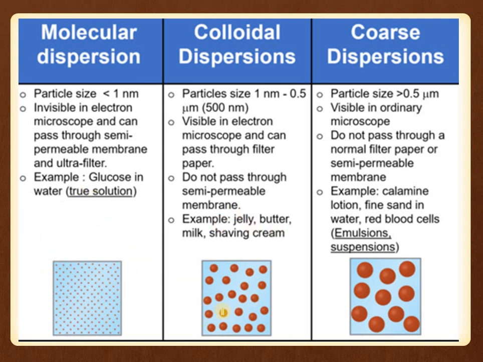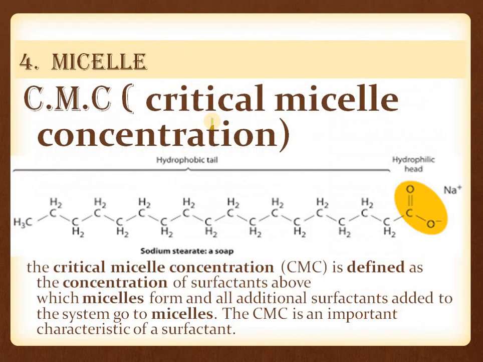Here the particle size is larger, and here the particle size is maximum. Now the next topic is micelle. What is a micelle? Before that, we have to know what CMC is. CMC is critical micelle concentration. It is the minimum concentration of a surfactant molecule which is required to form the micelle.